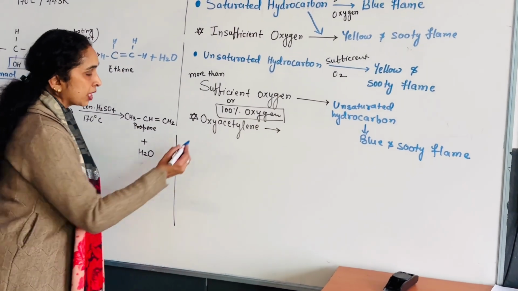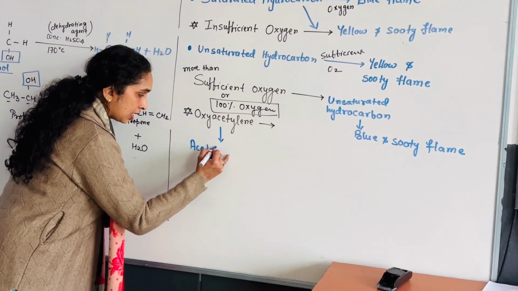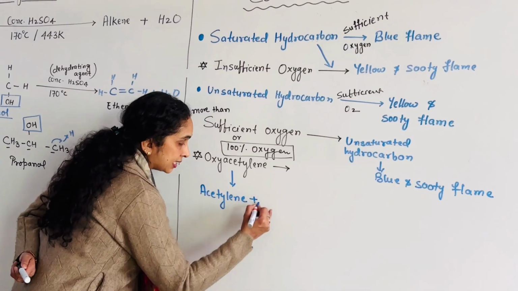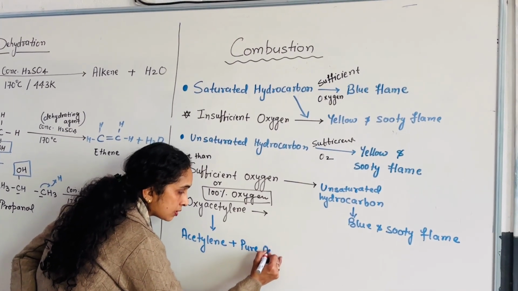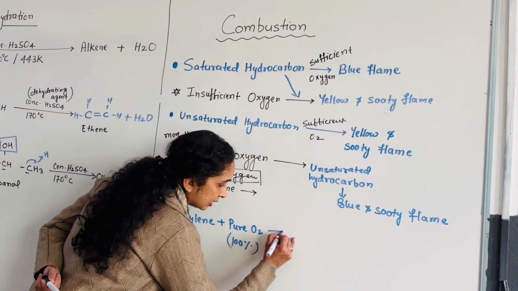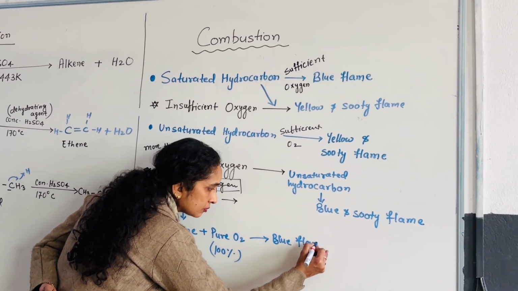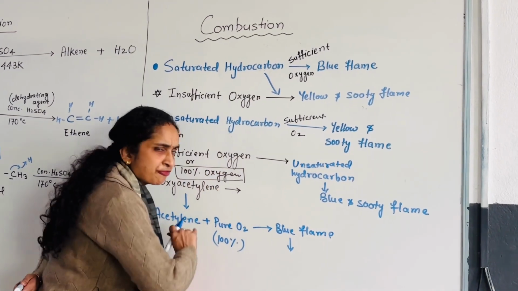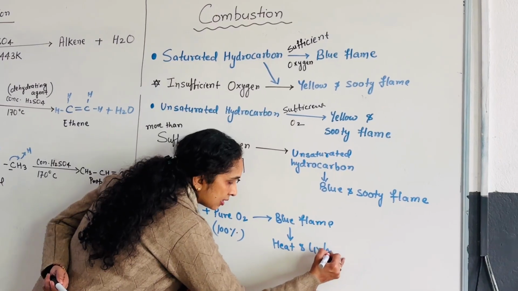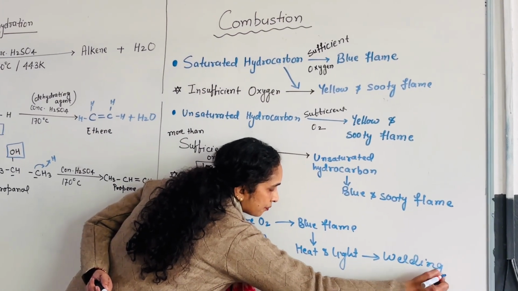As for example, oxyacetylene. Acetylene is an unsaturated hydrocarbon, but when it is mixed with pure oxygen, then it burns with a blue flame, gives a sufficient amount of heat and light and thus is used in welding.